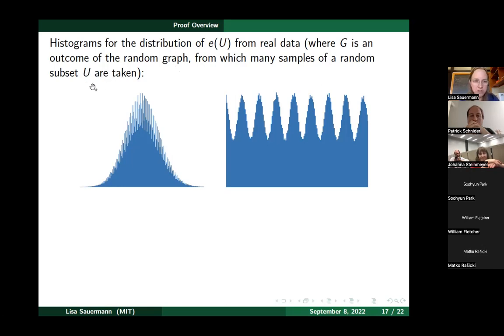I think the picture was maybe 2 million samples or something. So basically you fix your randomly generated graph G, that's highly likely a Ramsey graph, and then you just take random samples for this random subset U. And now you make a plot for how often every vertex number appears.